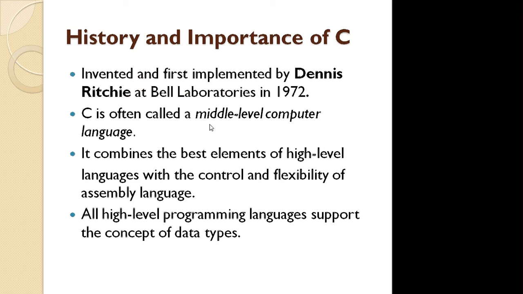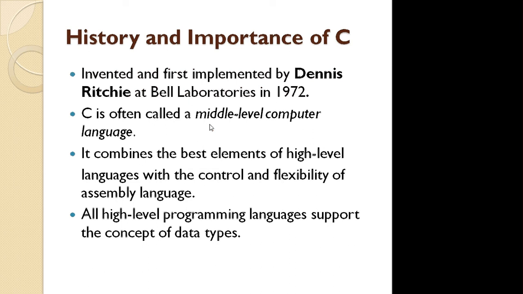The first one is that C is called a middle level programming language. Now why is C called a middle level programming language? Basically, in programming languages three levels are there: low level, middle level and high level. The C programming language extracts the features of assembly language and high level language.